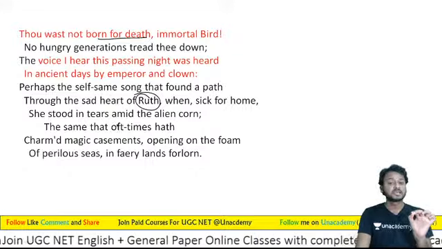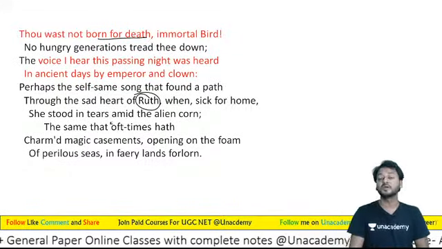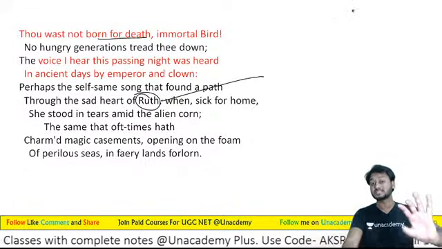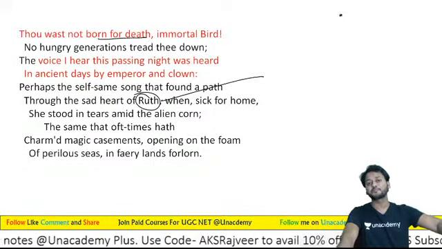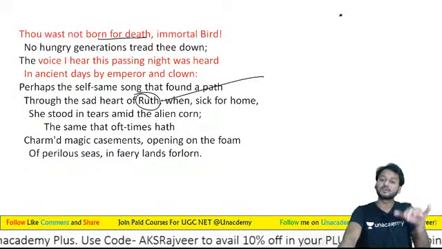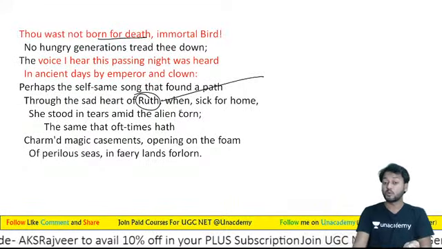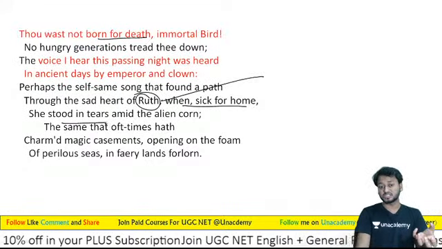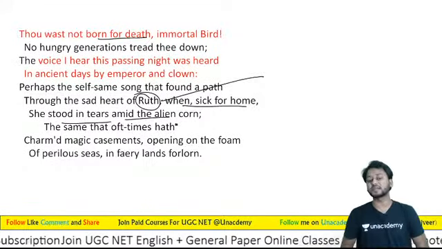He's also going to say perhaps the self-same song. Perhaps this is the song. With the help of this song, I think Ruth, who was already jailed, in prison, and sick for her lover, must have found great comfort in her heart. When sick for home, and when she wanted to come home, she stood in tears amid the alien corn. So yes, she stood on that particular place.